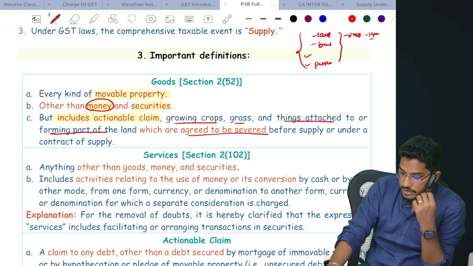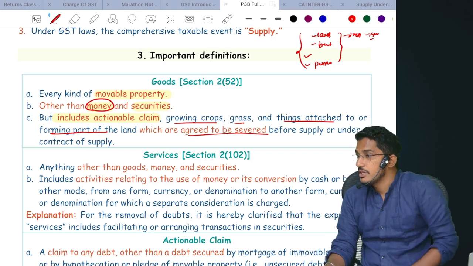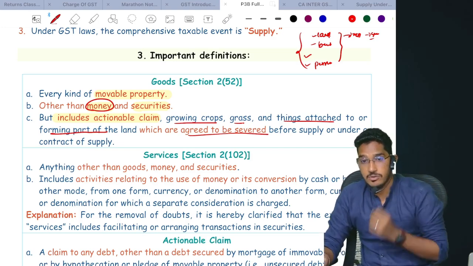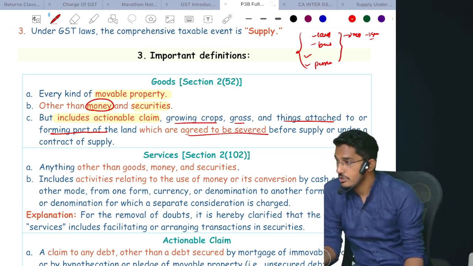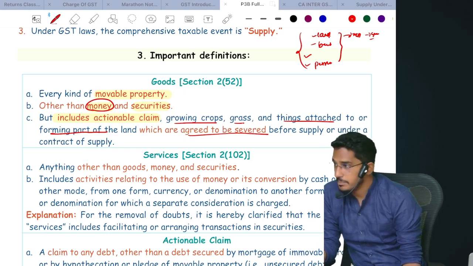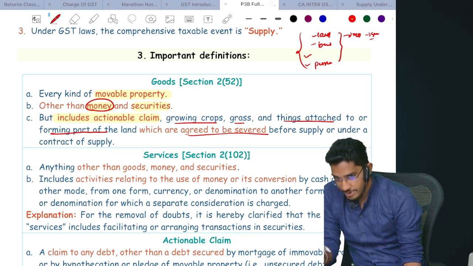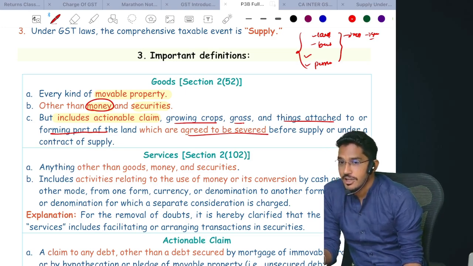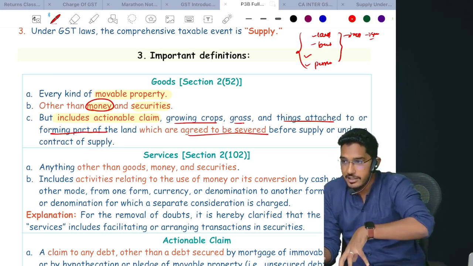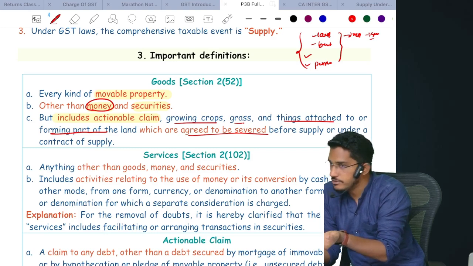One simple example I will tell you. Have you watched the Pushpa movie? What will he do there? Sandalwood he will sell, no? So he is selling sandalwood. Nothing but trees he is selling. Crop he is selling. Are they goods or not? That sandalwood is nothing but part of the tree only. He is selling that tree. It's goods. Why? Because he agreed to sever it before making a supply. He will not sell that land, right? So he has agreed to cut that tree and then supply it. So that will form part of the goods definition only.